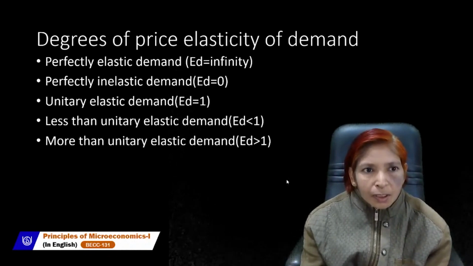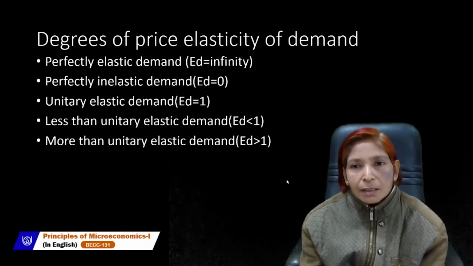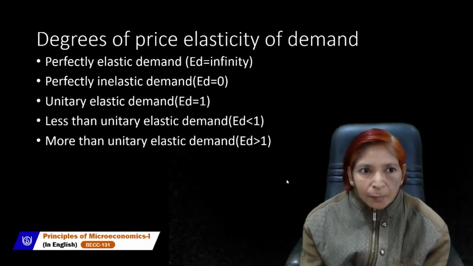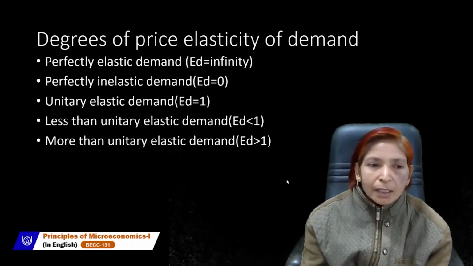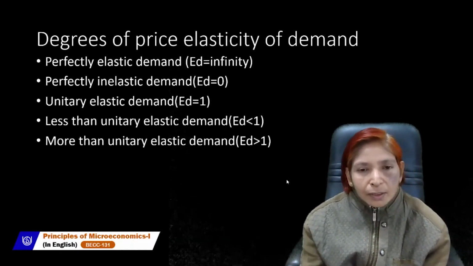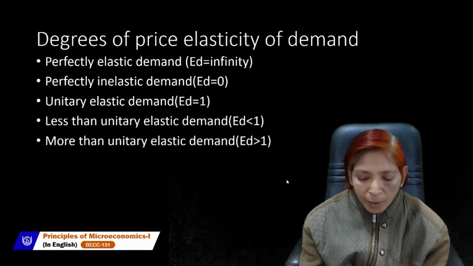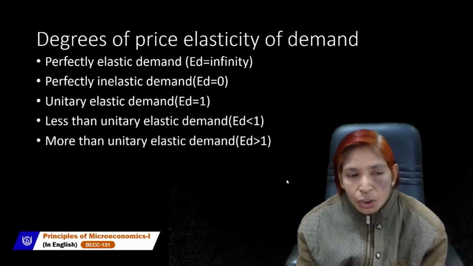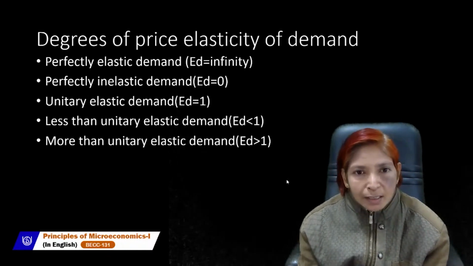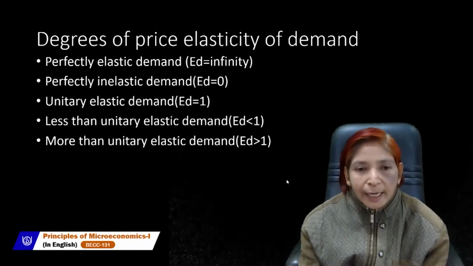These two degrees are called extreme situations of price elasticity of demand. Now we can show these five degrees with the help of diagrams.